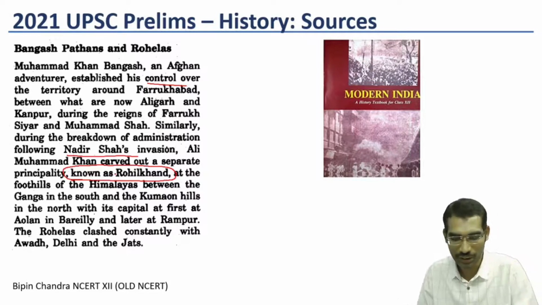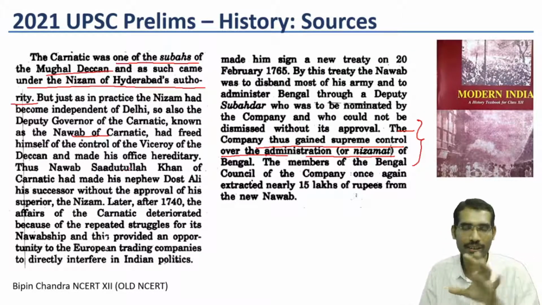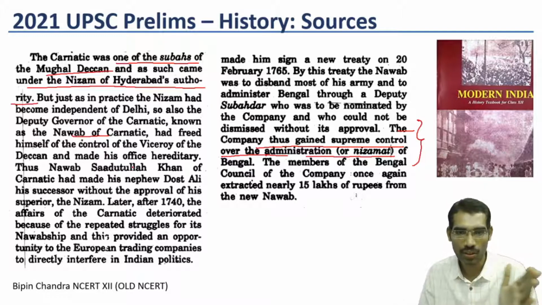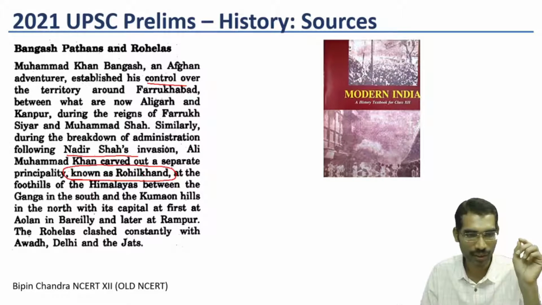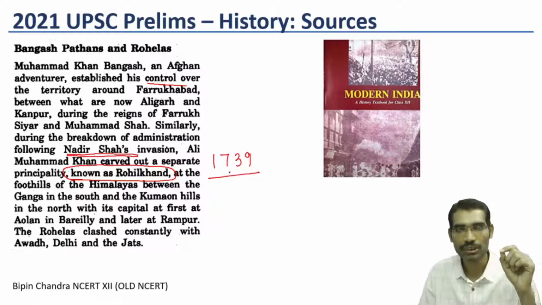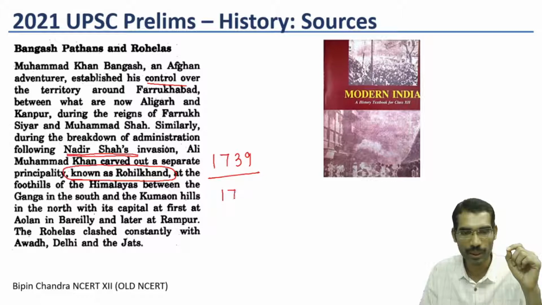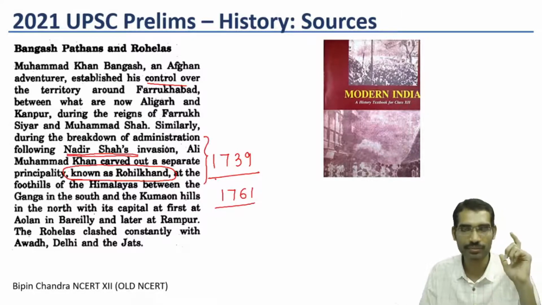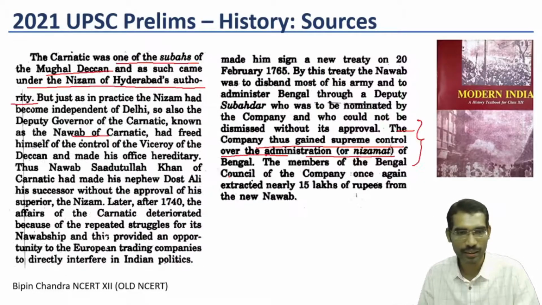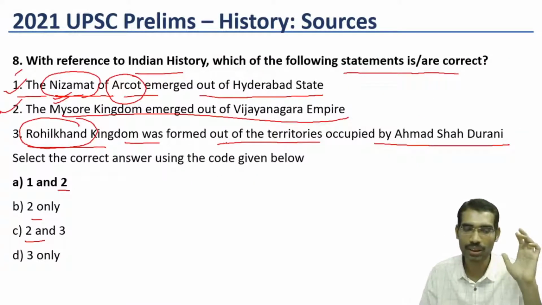So this is continuity. Decline of the Mughal Empire is the chapter in Bipin Chandra. All these three statements are there in the very first chapter itself. Emerged out of the Mughal principality. So here it is saying that after Nadir Shah's invasion, that means 1739, Ahmad Shah Durrani, the third Battle of Panipat took place in 1761. So if we have this understanding from this paragraph, the third statement becomes wrong.